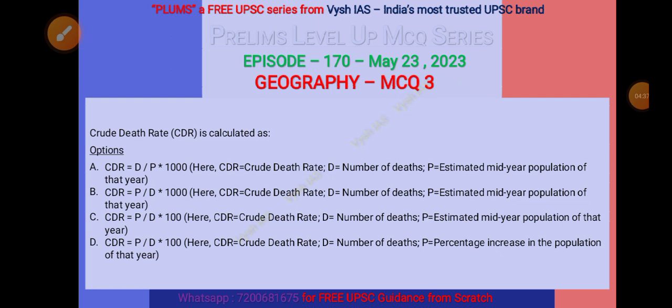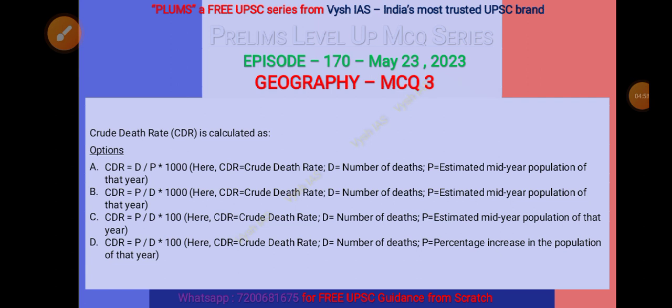CDR is crude death rate, D number of deaths, P estimated mid-year population of that year, right? Then CDR is equal to P by D into 100. CDR crude death rate, D number of deaths, P percentage increase in the population of that year. Now let us see the answer.